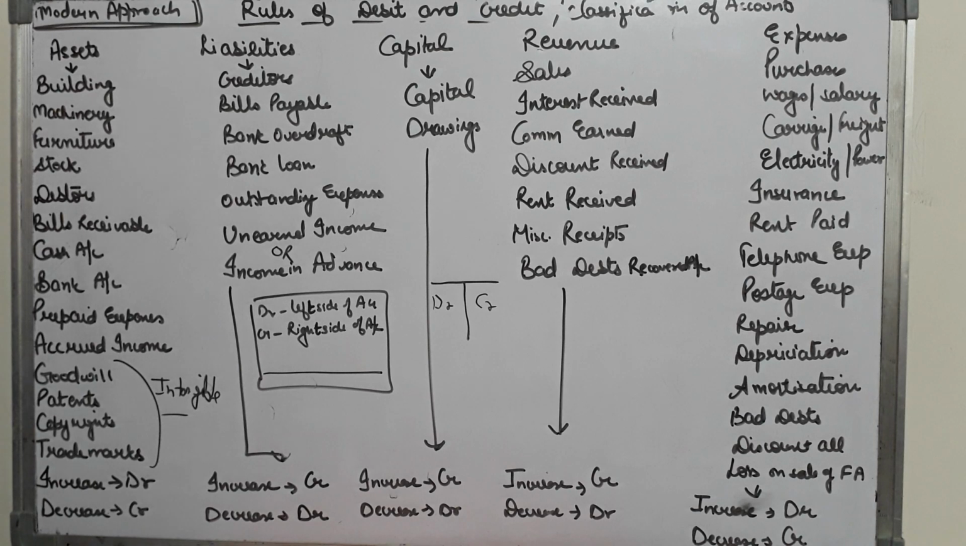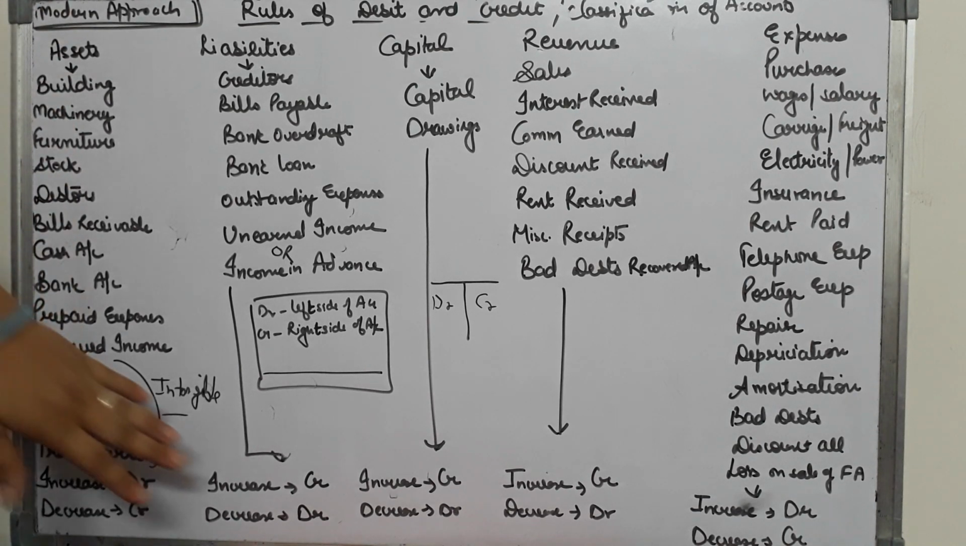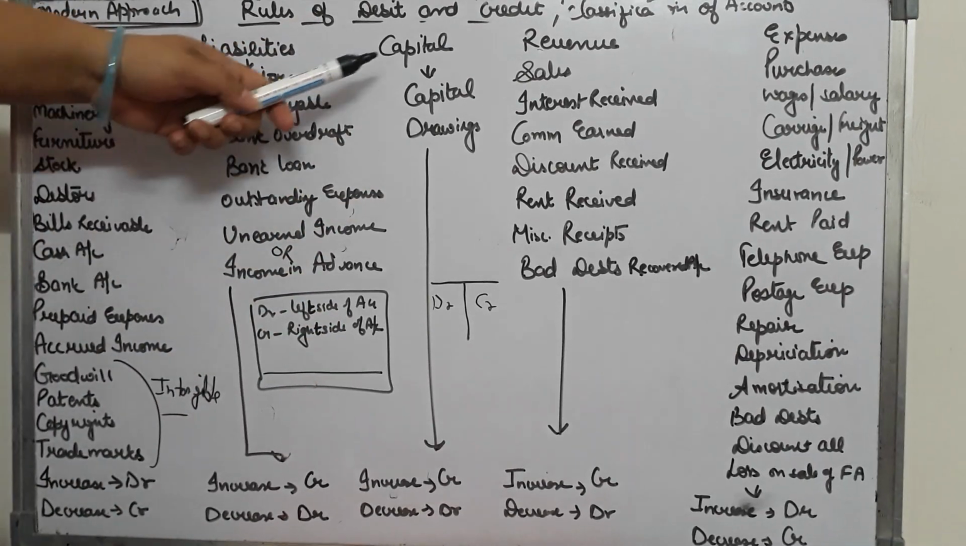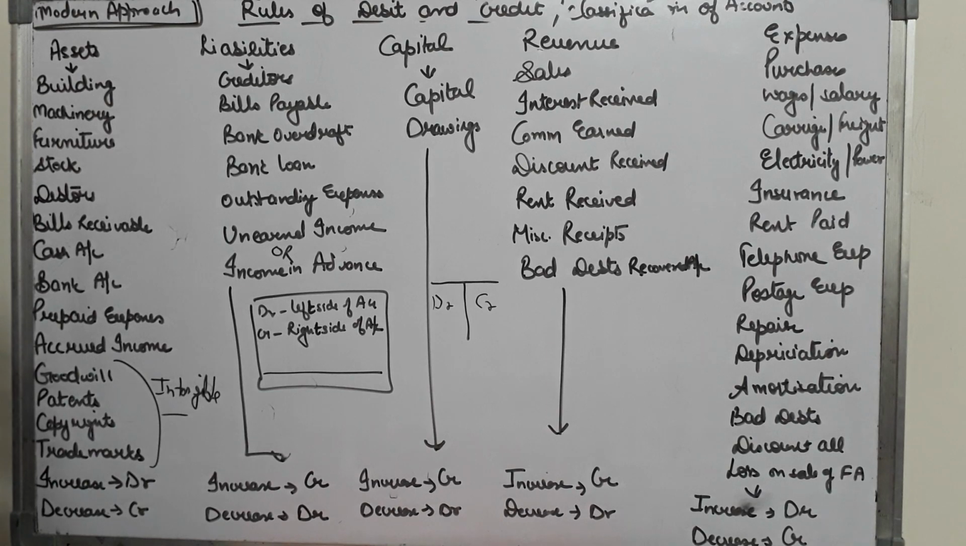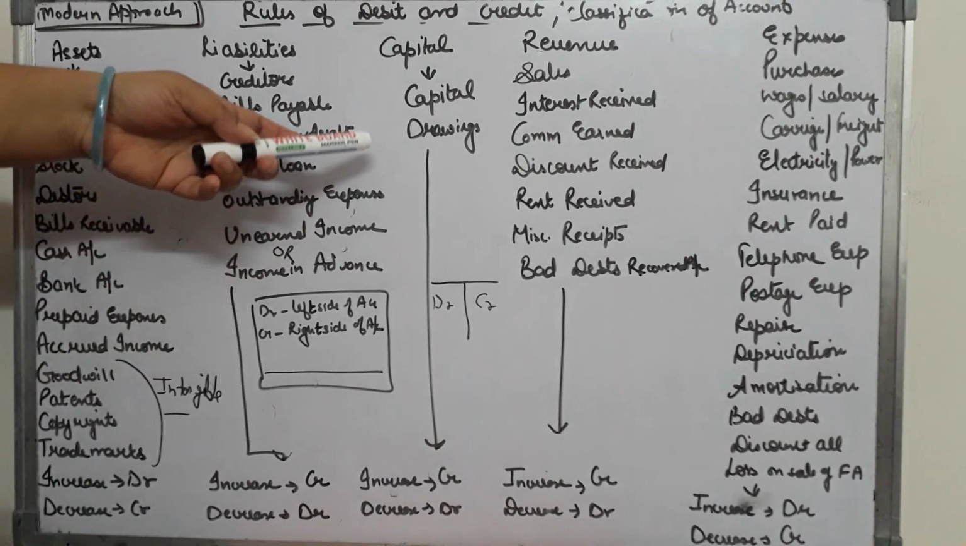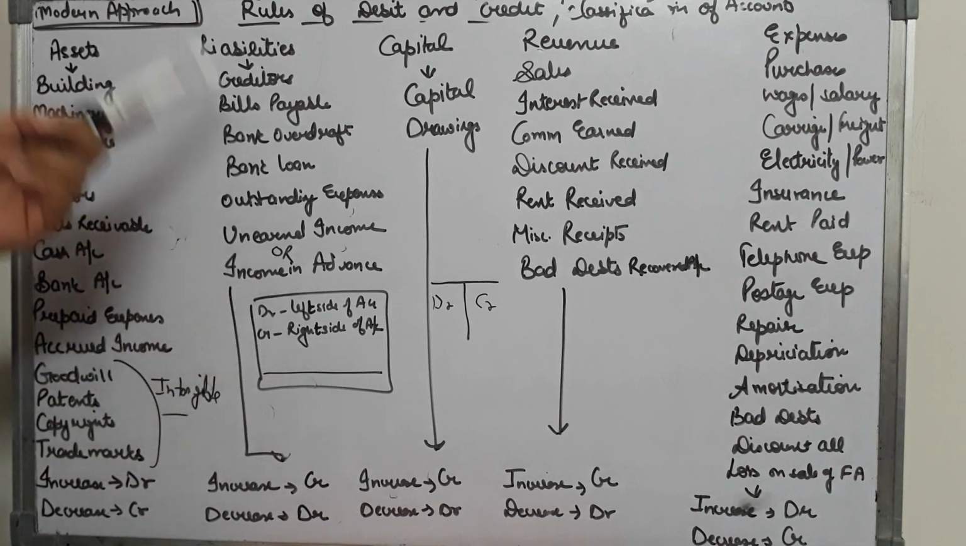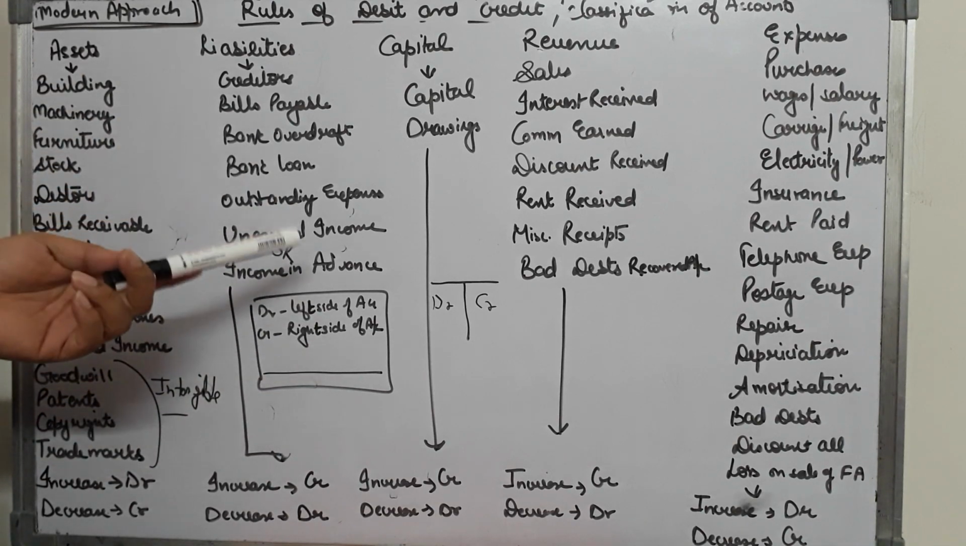Then comes the capital. The rule for capital is the same as for liability. Increase is credited, decrease is debited. Capital, you all know, is the money and assets invested by the proprietor, and here your drawings will also come, because drawings are the assets or anything withdrawn by the proprietor for personal use. So we'll have the same thing for drawings also.